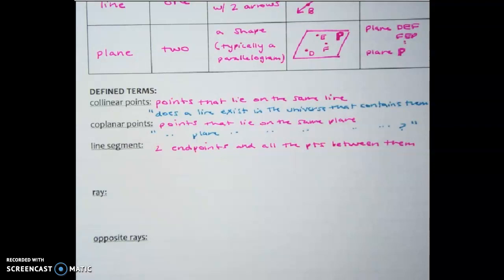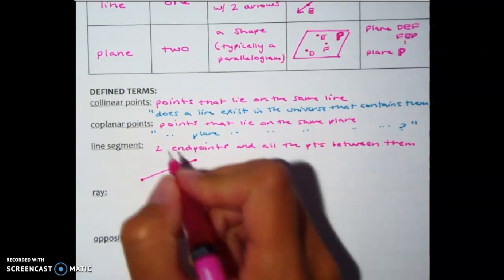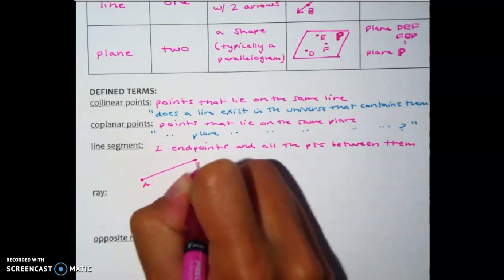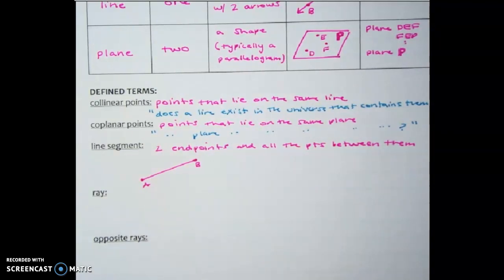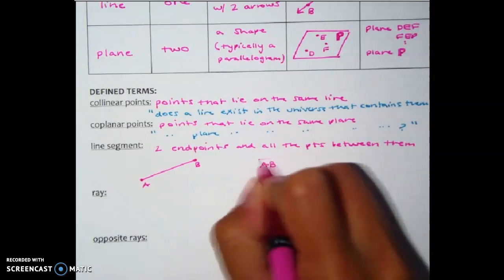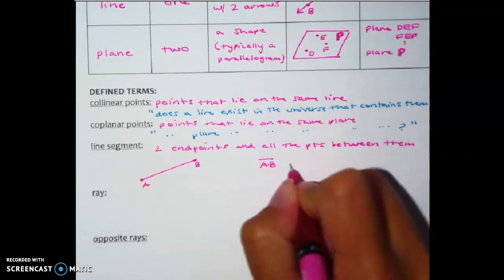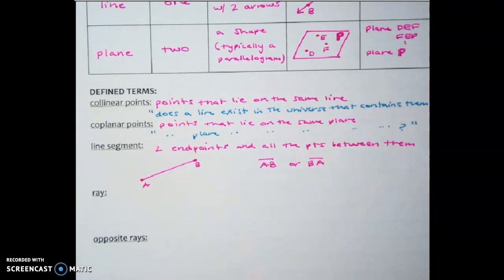All right, so let's draw a picture of a line segment. Okay, so I'm going to put dots on the 2 ends, and I'm going to put an A here and a B here. Again, those are points, so I labeled them with capital letters. Okay, then that line segment can be named in 2 different ways. That can be line segment AB, but you must put a little line segment symbol, meaning no arrows, above it. Or you can name it BA. Okay, either one is fine. If you forget the symbol on top, it actually means something different and it is wrong. Okay, so that's the kind of little details we've got to really be careful about.